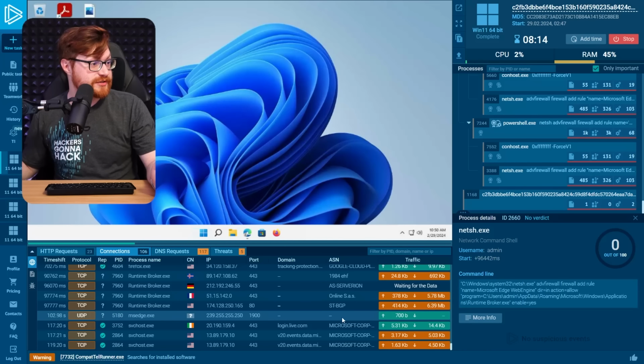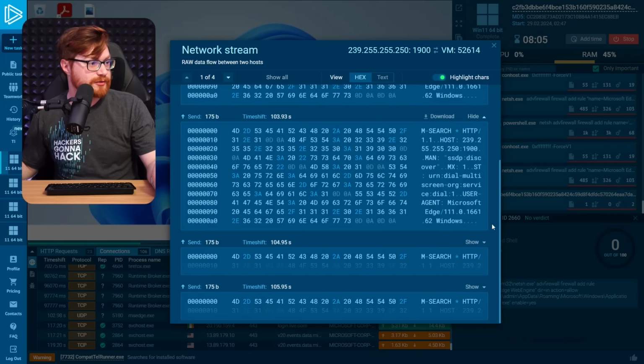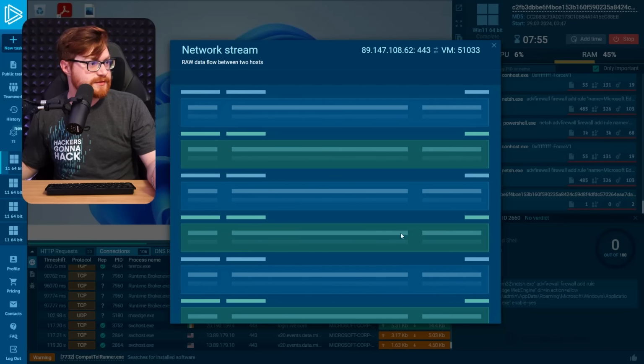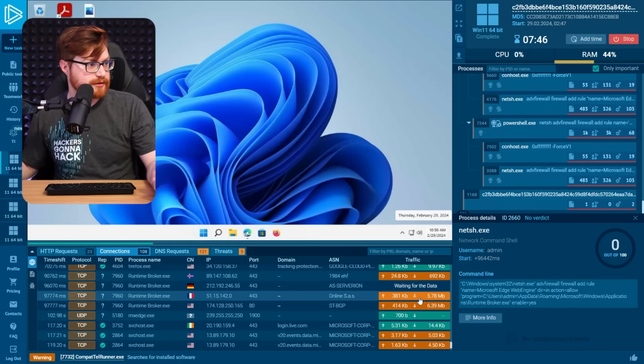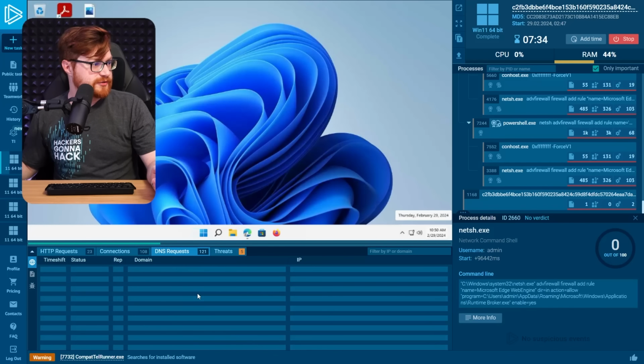Maybe that was one that it staged. What is that doing? What is that sending? Are those just, oh yeah, those don't matter. Those are fine. What is runtime broker doing connecting to these other things though? Is it sending any data? It's taking a little bit to load. I'm gonna let that keep going. What about here? No, we'll wait. We'll keep waiting. Runtime broker not doing anything else. DNS request. Do we see anything else peculiar?